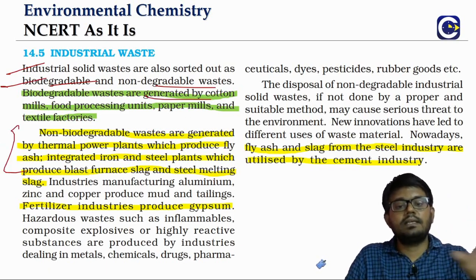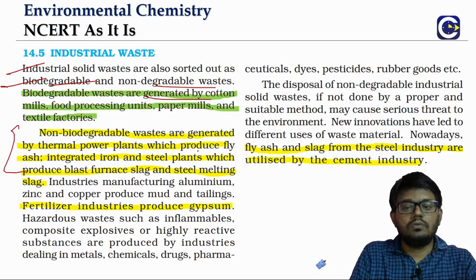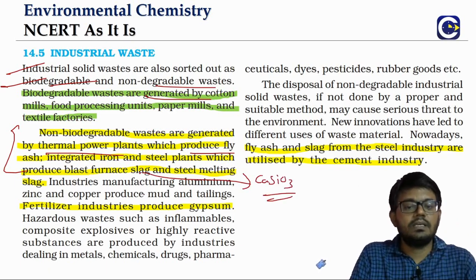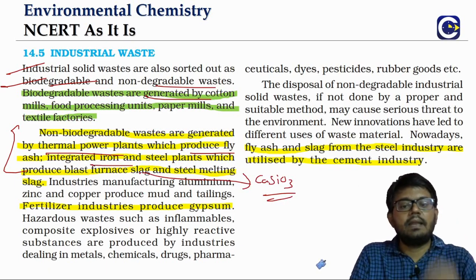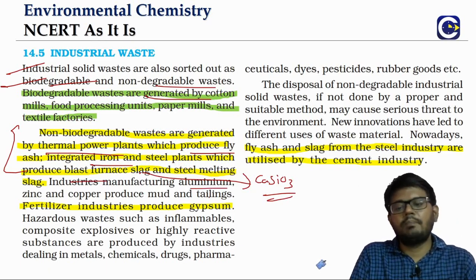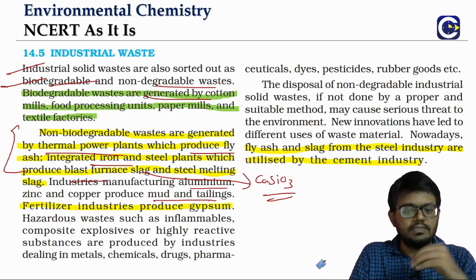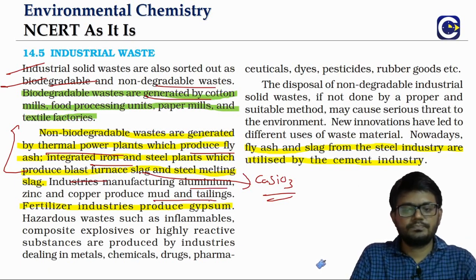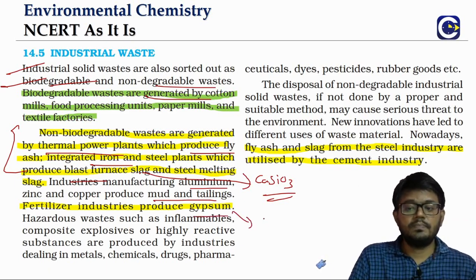Non-biodegradable is basically the fly ash that is coming from the thermal power plants, or the slag. We will learn about it when you go to metallurgy. Calcium silicate, all these compounds will be present in the slag. Slag is coming from the iron and steel plant, from the blast furnace especially. The industries that are manufacturing aluminum, zinc, copper can produce mud and tailings. So all these are non-biodegradable. Even some fertilizer industries can produce gypsum. What is gypsum?